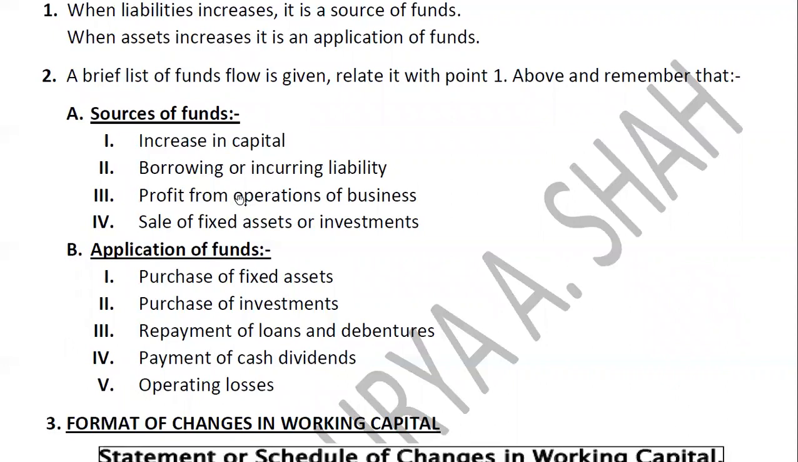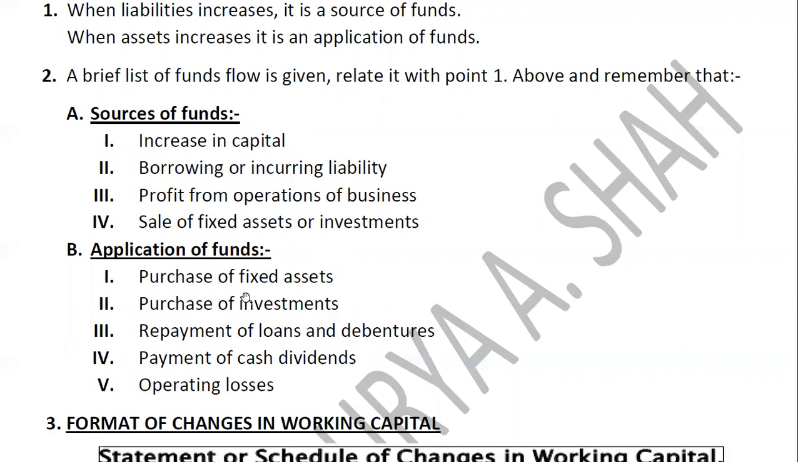Profit from operations of business. This we will see when we solve the sum, students. It generally comes from your profit and loss adjustment account. Fine. Sale of fixed assets or investment. You all know, once you sell the fixed assets or the investment, then you receive the money out of it, right? So your entry becomes bank or cash account debit to fixed assets or investment, right? So it is a source of fund for us.